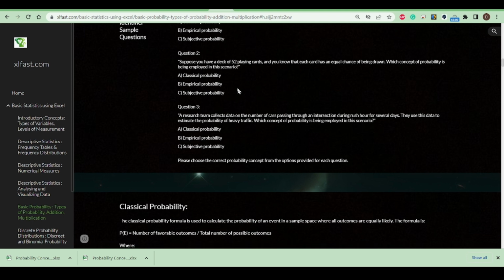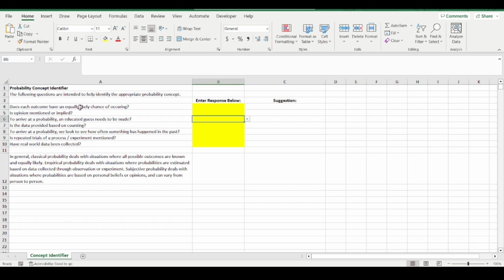Question 2, suppose you have a deck of 52 playing cards and you know that each card has an equal chance of being drawn. Which concept of probability is being employed in this scenario? Let's have a quick look at the spreadsheet, and we can focus on the first question. Does each outcome have an equally likely chance of occurring? I would say the answer is yes. And in fact, the question even mentions it. So the suggestion is we're using this classical probability concept over there.